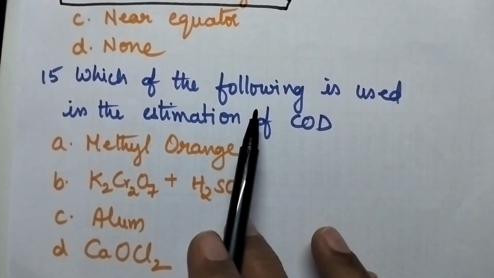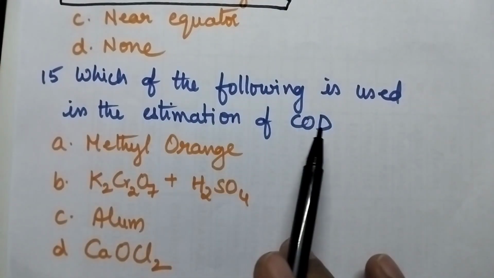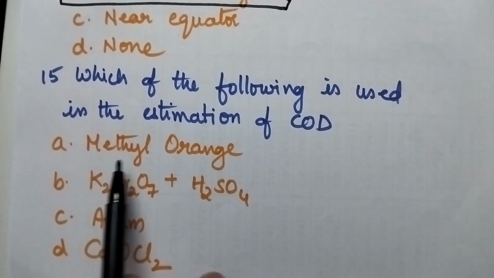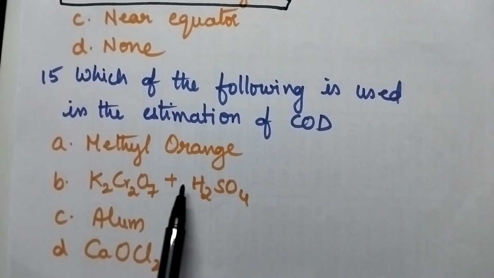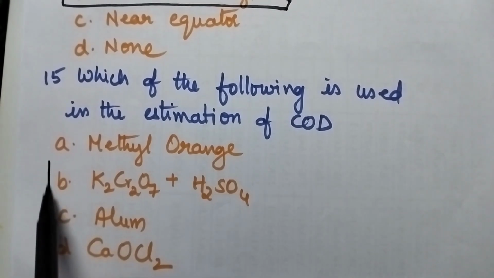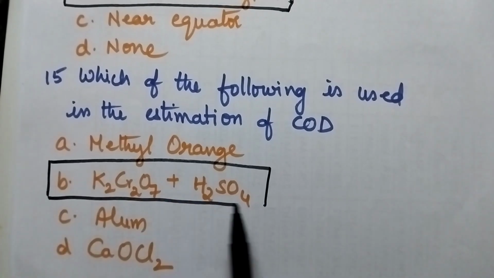15th question. Which of the following is used in the estimation of COD? Option A, methyl orange, B, potassium dichromate plus sulfuric acid, C, alum, D, calcium oxychloride. The right option is option B, potassium dichromate plus sulfuric acid.